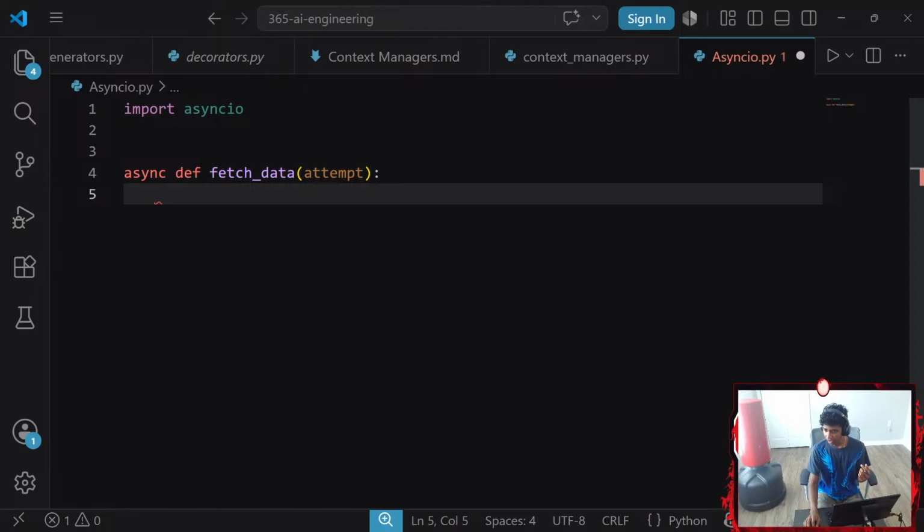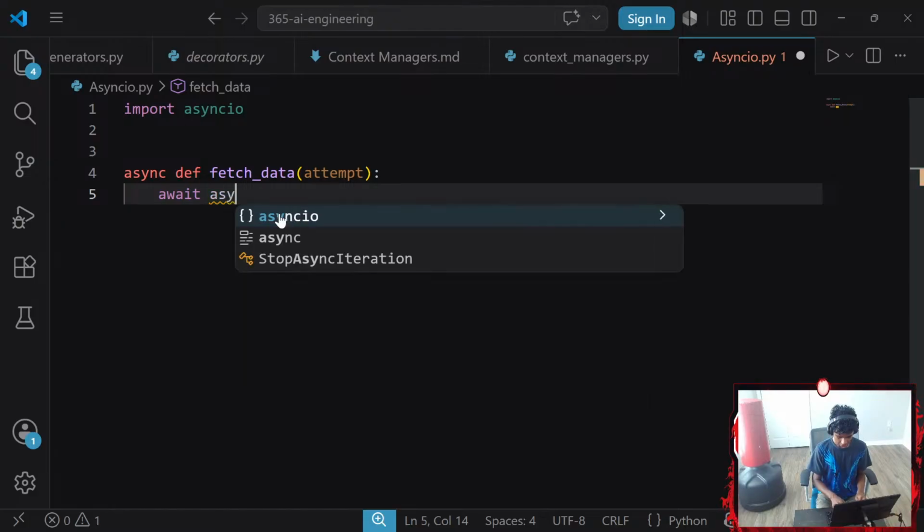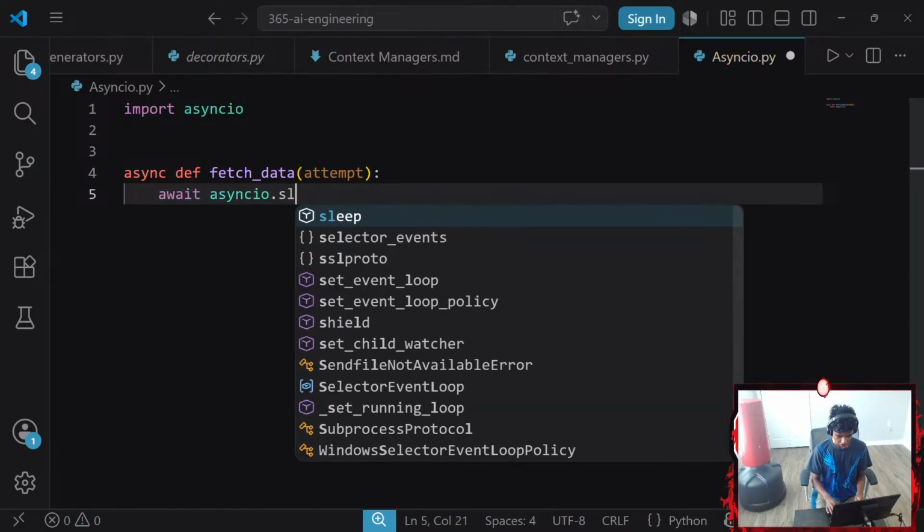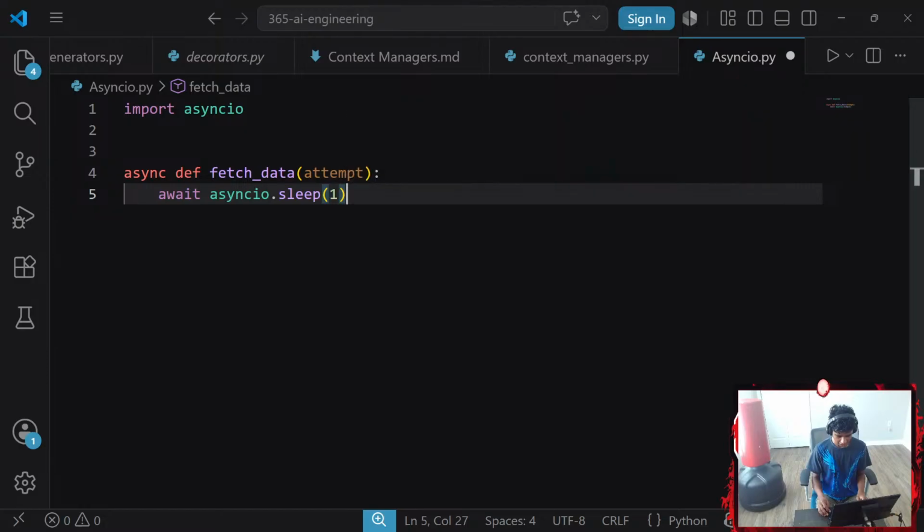Then it waits 1 second. If attempt is less than 3, it prints attempt failed and raises an exception. So we're going to use await, which is a keyword that can only work inside of a coroutine function. Therefore, I'm going to write await asyncio.sleep(1) for 1 second.